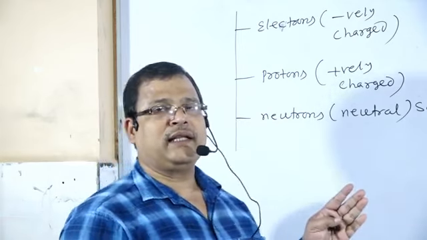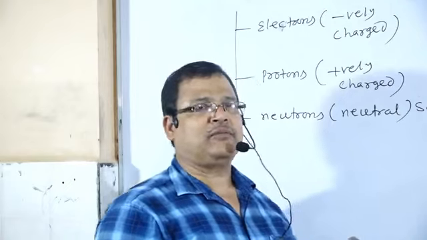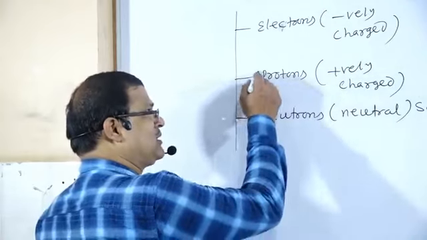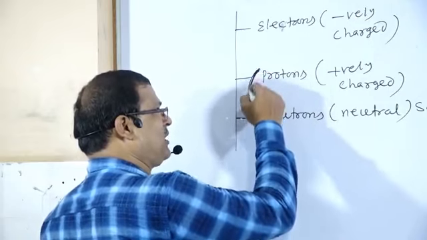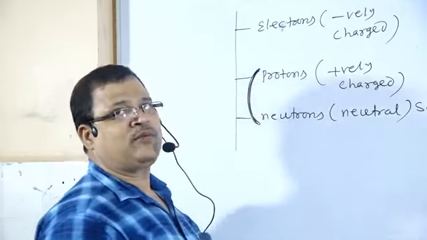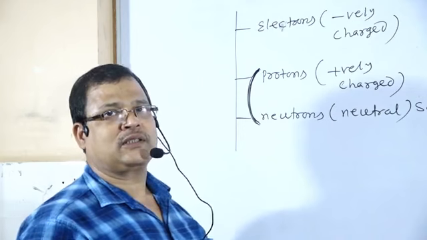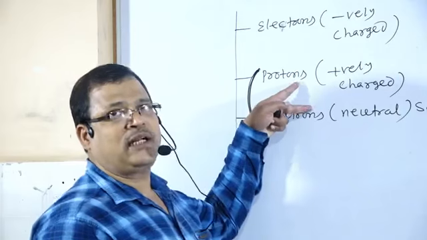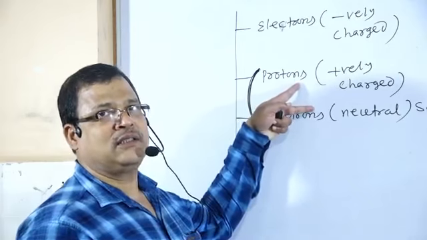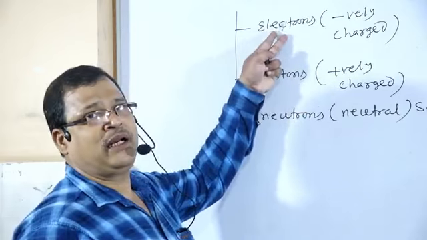But what about their position within the atom? Protons and neutrons are present at the core of the atom, which is known as the nucleus. Collectively, protons and neutrons are known as nucleons, and electrons are revolving around it.